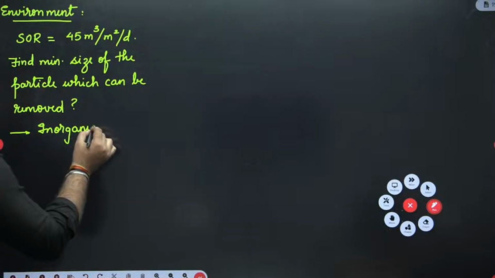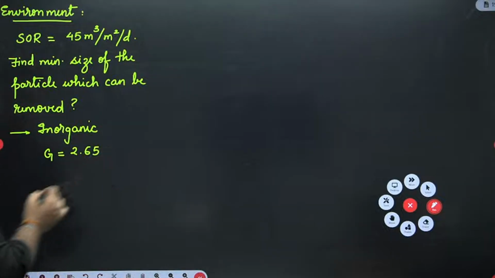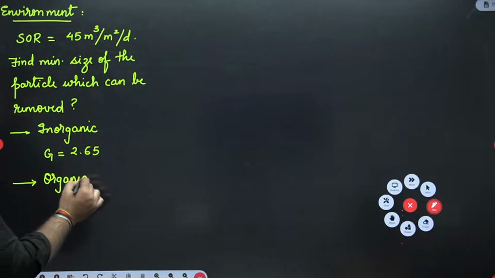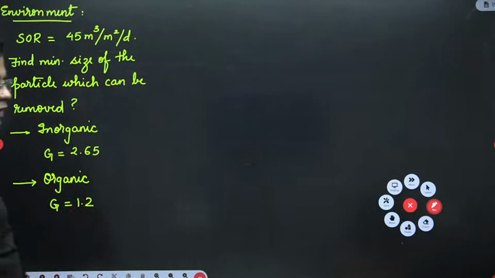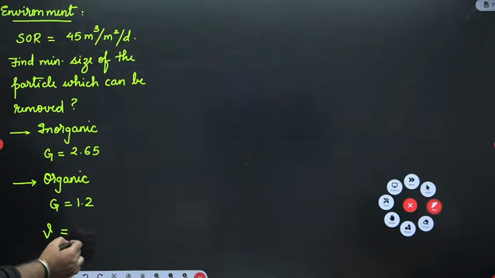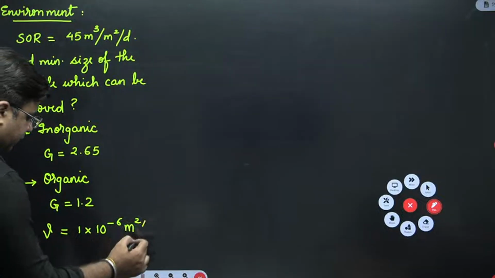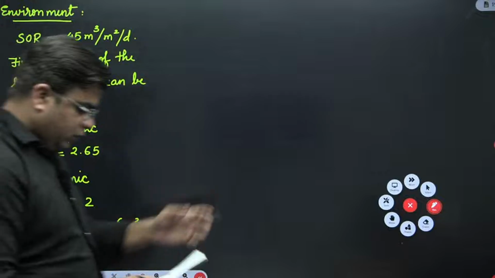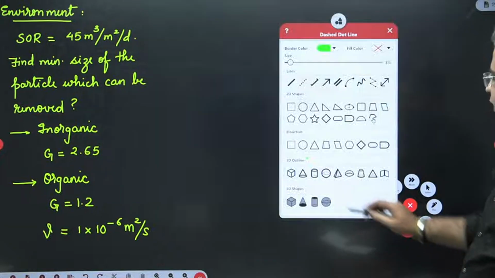For inorganic particle, the value of G is 2.65 and second one is organic. For organic, the G value is given to you as 1.2. You need to find out the size of both of these particles, right? Then the value of kinematic viscosity nu is given to you as 1 into 10 raised to the power minus 6 meter square per second. All these things are given to you, and now you need to find out the minimum size of the particle. Now I think this is very simple.